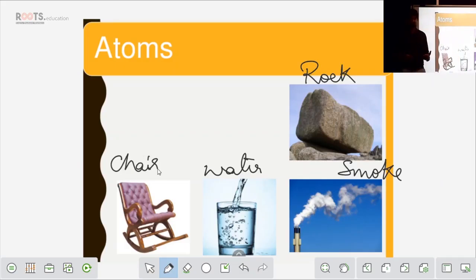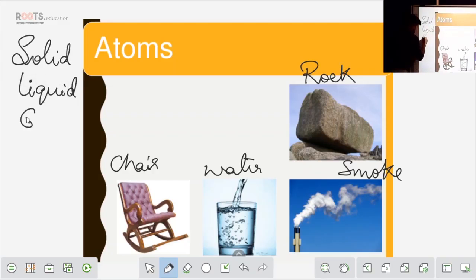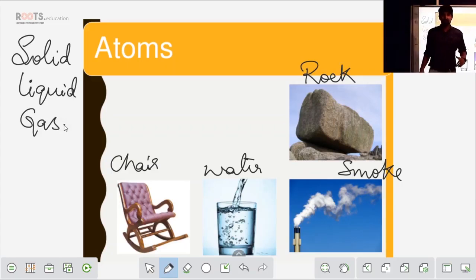From our lower classes we have been studying that matter is made up of very tiny particles, and this matter is classified into 3 forms: solid, liquid and gas. How do we classify this? Based on the atoms' arrangement, right? Based on the atoms' arrangement we classify these matters.